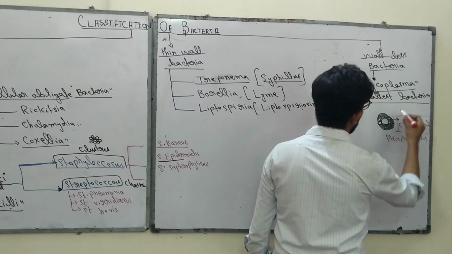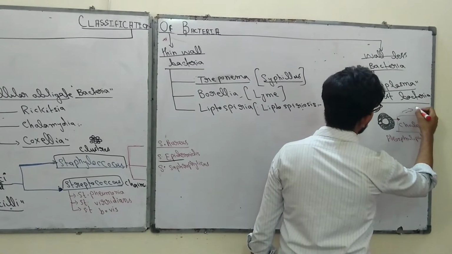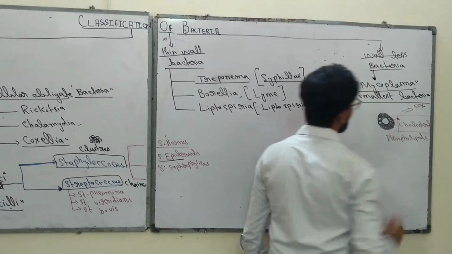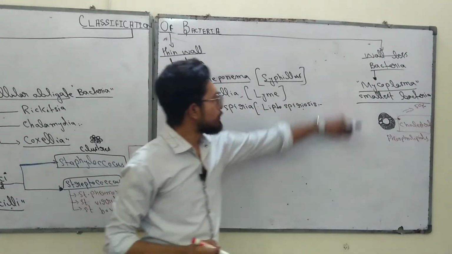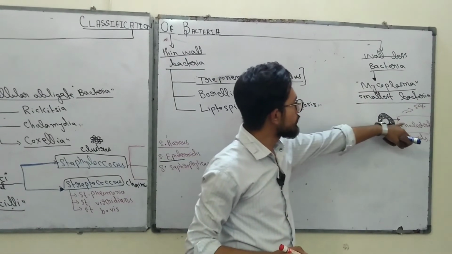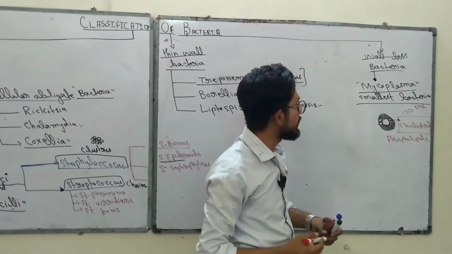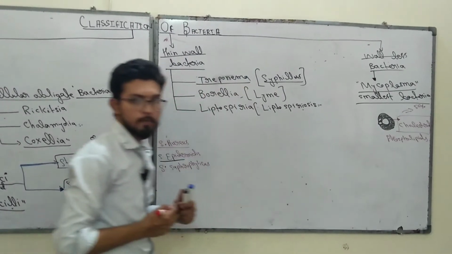Cholesterol is the characteristic feature of the human cell membrane. Human cell membrane consists of 50% cholesterol, and the Mycoplasma cell membrane also consists of 50% cholesterol and 50% phospholipid. This is a characteristic feature of Mycoplasma.